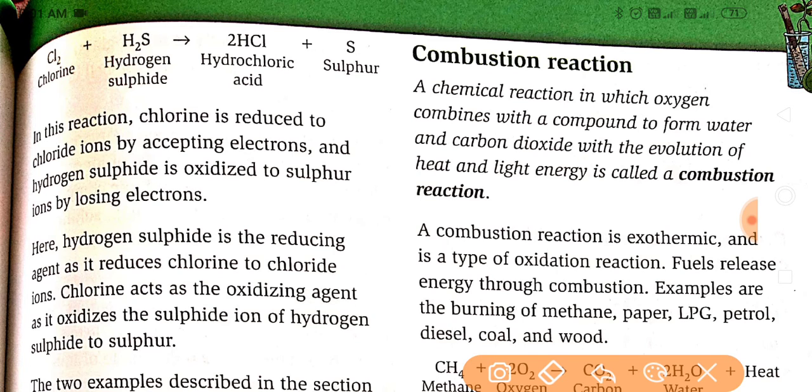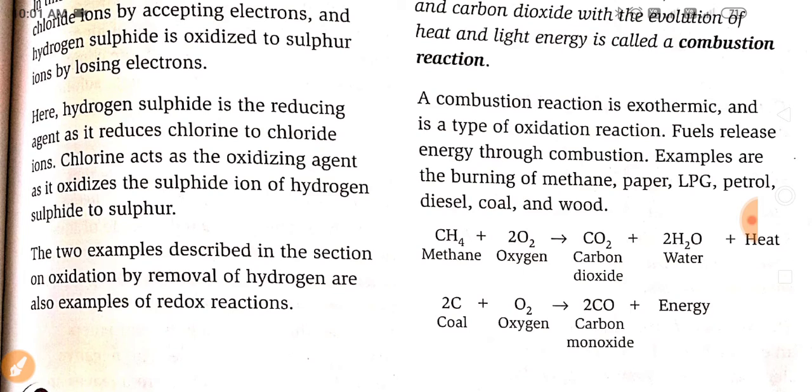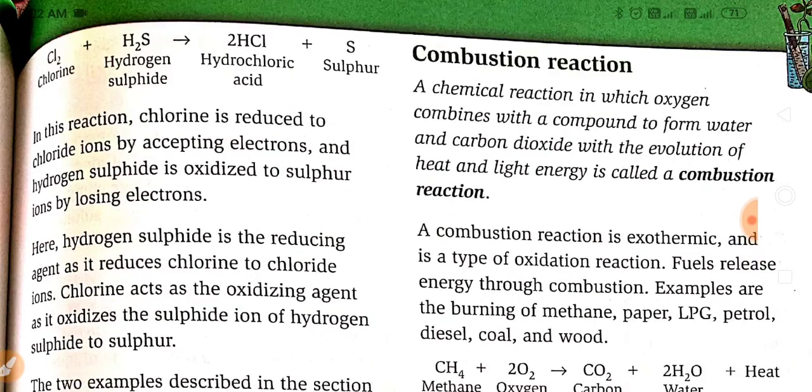Here, hydrogen sulfide is the reducing agent, as it reduces chlorine to chloride ions. Chlorine acts as an oxidizing agent as it oxidizes the sulfide ions of hydrogen sulfide to sulfur. So it acts as an oxidizing agent. The two examples described in the section on oxidation by removal of hydrogen are also examples of redox reactions.